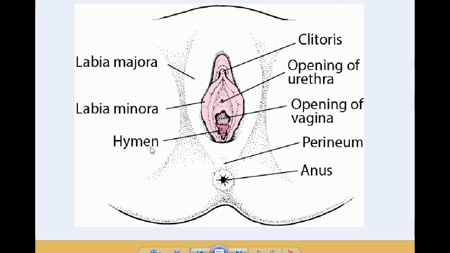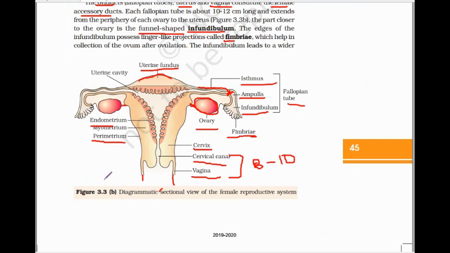This hymen is ruptured during the first coitus, but not only in case of first coitus but also during riding, okay, cycling, okay, it gets ruptured. So it is not the sign of virginity. So this is all the detail about the female reproductive system, about the different parts.